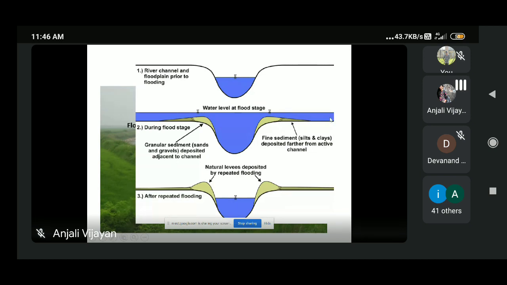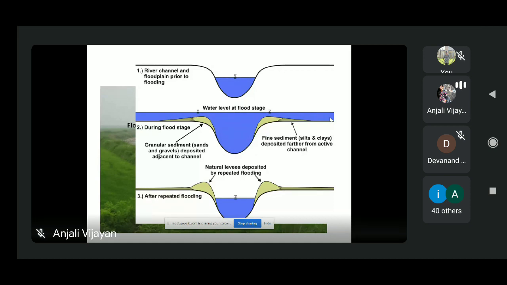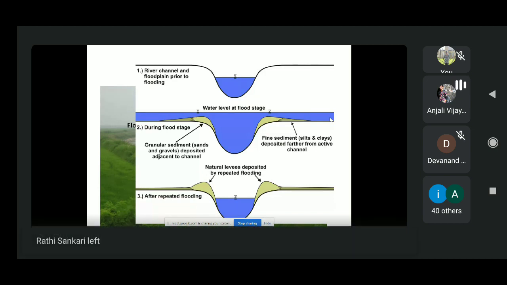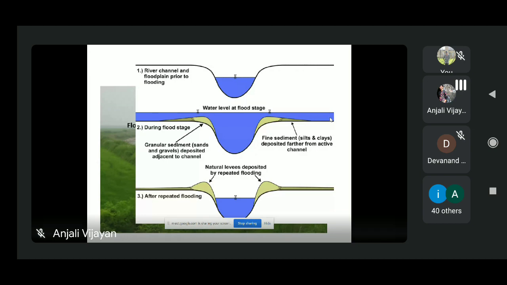This way a natural barrier system will form next to the river channel, and these are called natural levees. After many floods, the sediment will keep accumulating and form a small ridge-like structure parallel to the river channel. This way, the floodplain and natural levee will form.